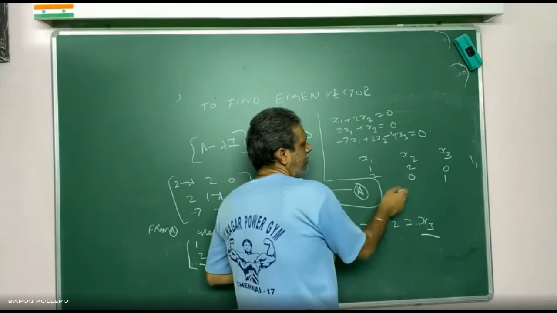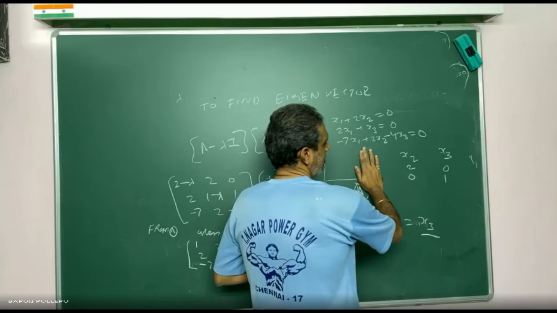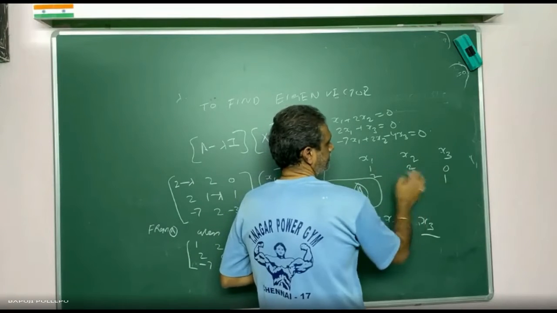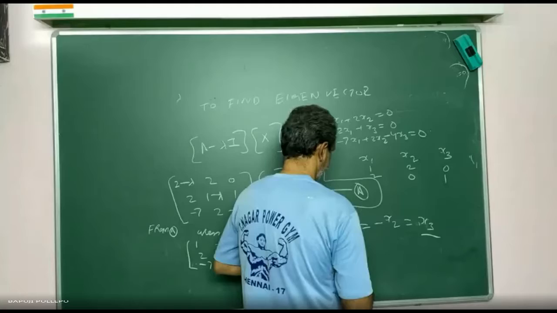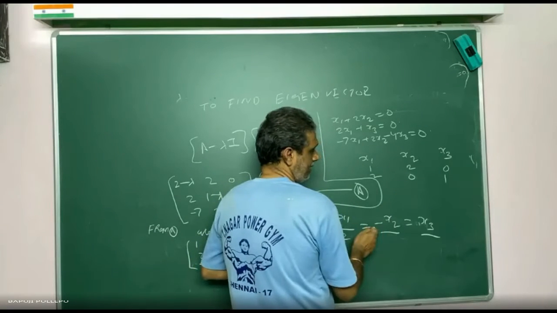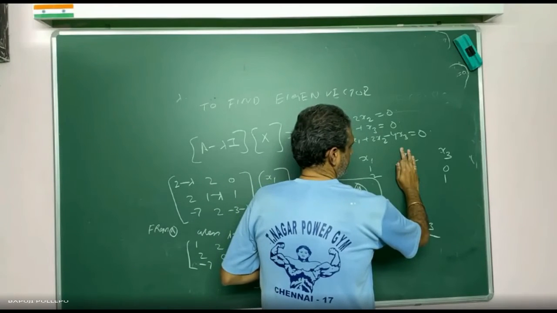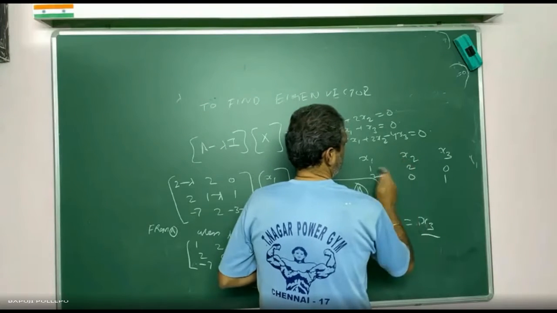So x1, x2, x3. For x1, leave this. Then what do you get? AD minus BC. Tell me what you get? 2, sir. 2. For x2, always go minus here. Leave this one. What do you get? 2, sir. 2. Then 1, 1, sir, 1.